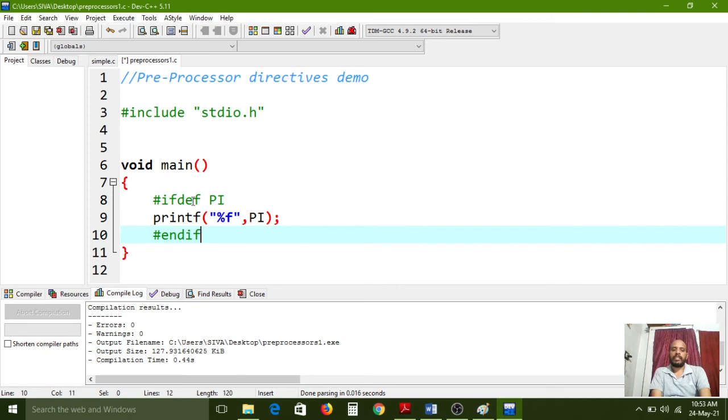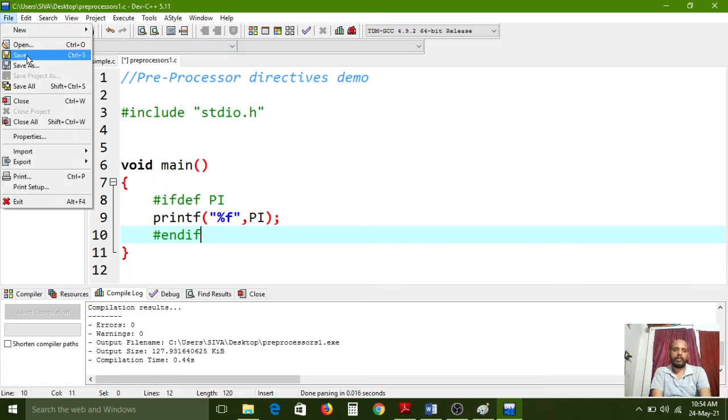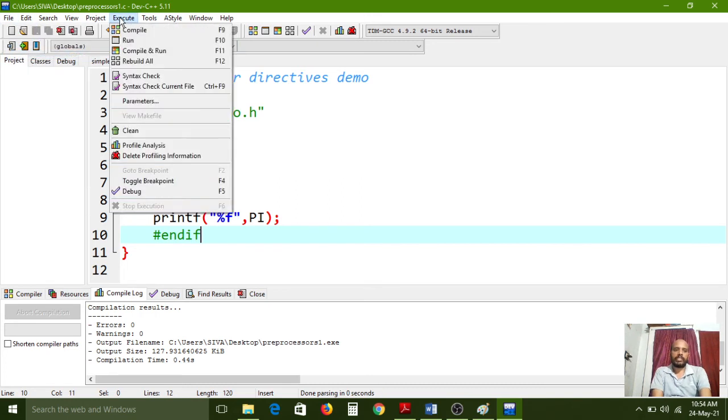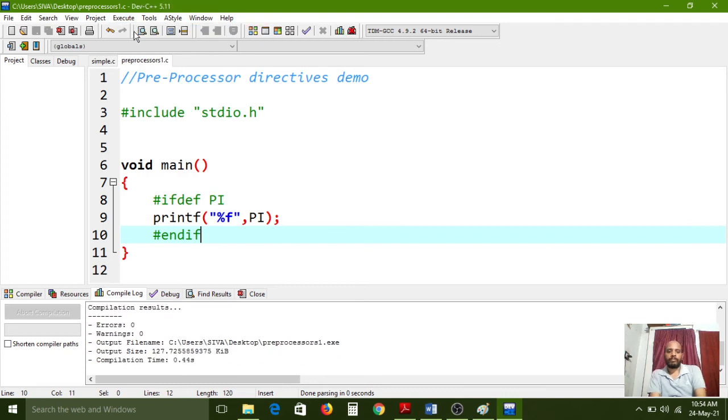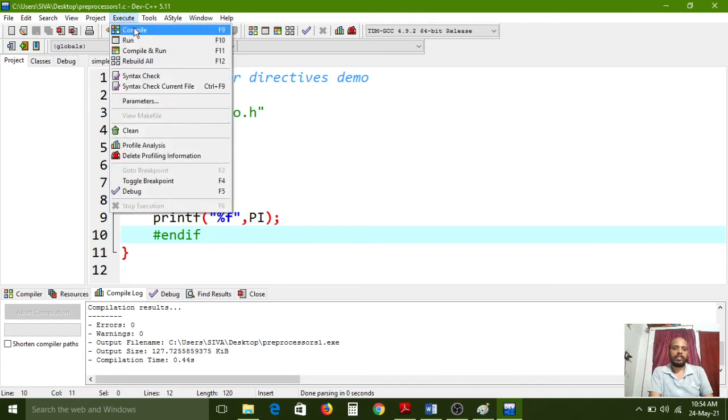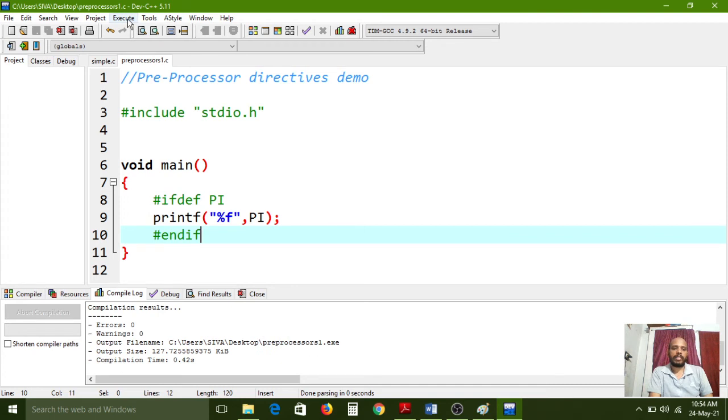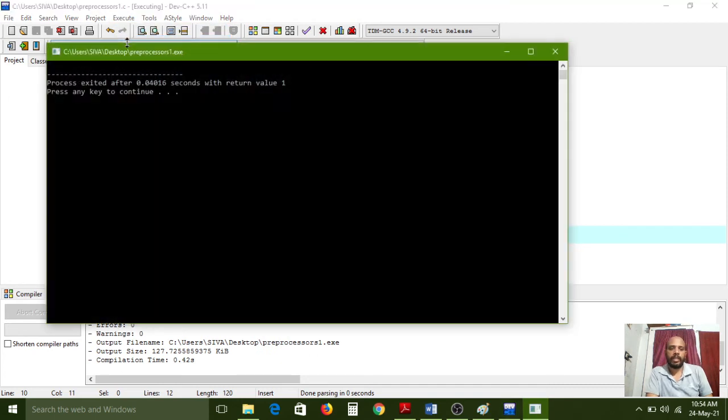And first it will check whether the PI value is declared or not. So first, now I am saving this one. For that go to the file menu, choose the save option and go to the execute menu. Now I am compiling. So 0 errors, 0 warnings. Compilation successful. Syntactically everything is right, but while executing it will not show anything.